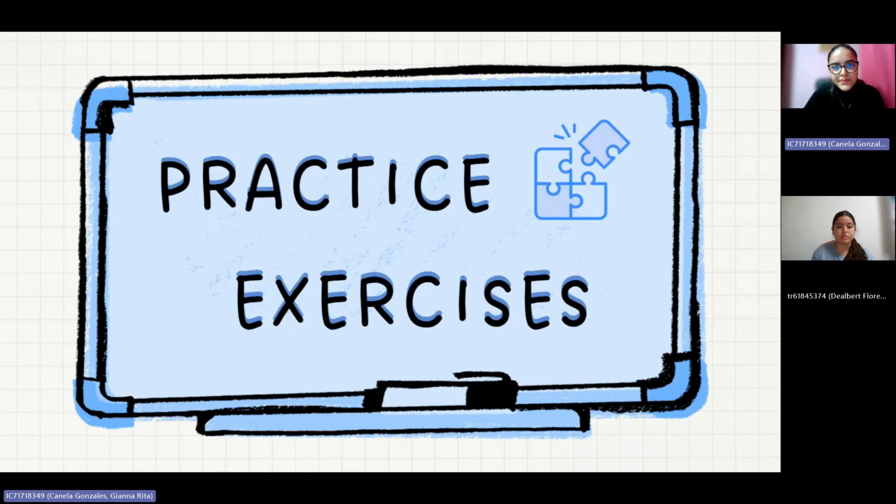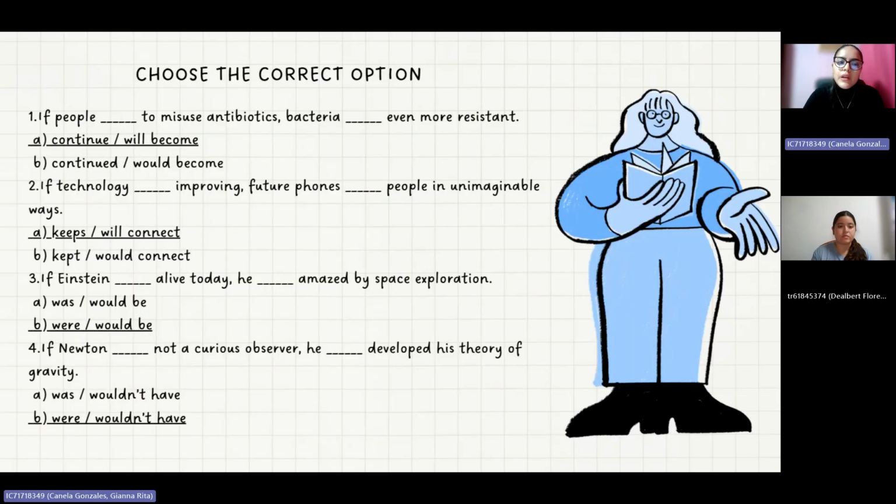Practice exercise. Choose the correct option. Number 1. If people (blank) antibiotics, bacteria (blank) even more resistant. In this case, the correct answer is letter A, continue and will become. Number 2. If technology (blank) improving, future phones (blank) people in unimaginable ways. The correct answer in this case is letter A, keeps and will connect.